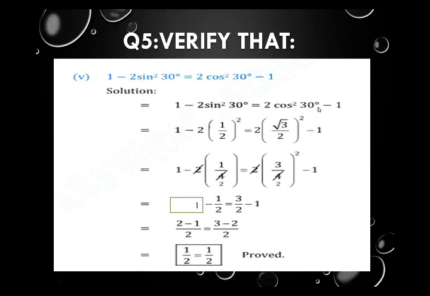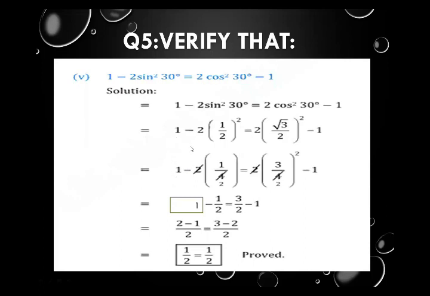So write the question. On the left hand side, 1 will be the same, minus sign the same, 2 the same. We observe that 2 and sin square 30 are given in multiplication. So after 2, we draw the bracket and sin 30 is replaced by its value, 1 upon 2, whole square. On the right hand side, 2 cos square 30 is given, so 2 is in multiplication with cos square 30. We write 2, draw a bracket, replace cos 30 by the value root 3 upon 2, then whole square, minus 1 the same.